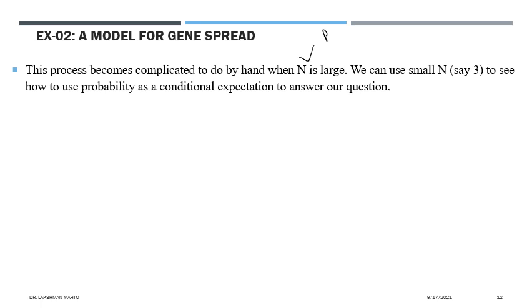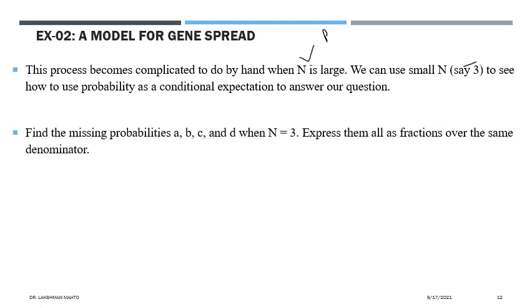So we can use a small n. For computation purposes we are taking a small n, say n equal to 3. That means total population size is 3. So let us see how to use probability as a conditional expectation to answer our question. The question here is: find the missing probabilities A, B, C and D when n equal to 3, and express them as fractions with the same denominator. Once you are able to calculate the probabilities A, B, C, then you can do it.